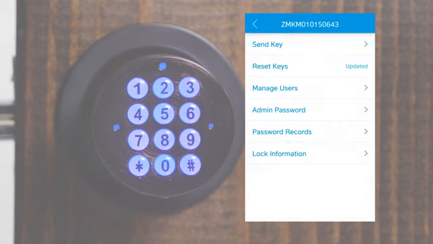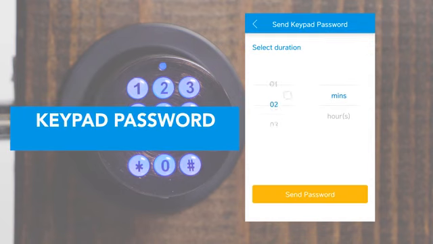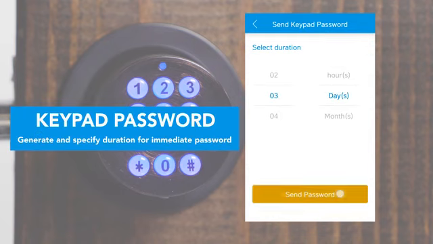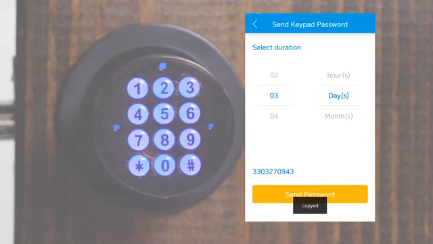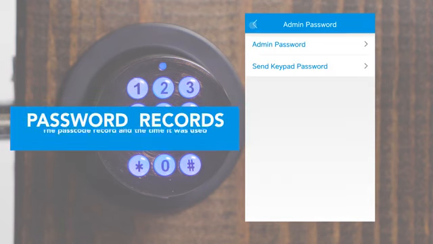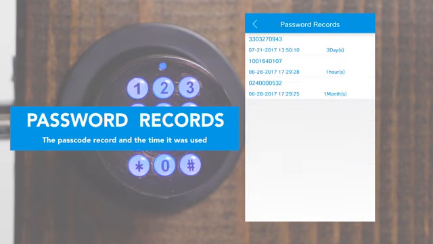To generate a keypad password, immediately tap Send Key Password. Specify duration, then tap Send Password. To check records to see when your lock's been used, tap Password Records.